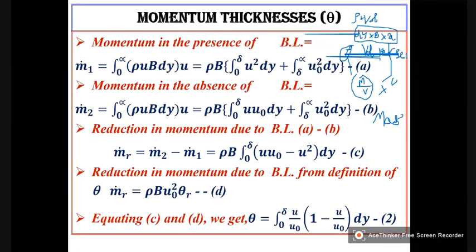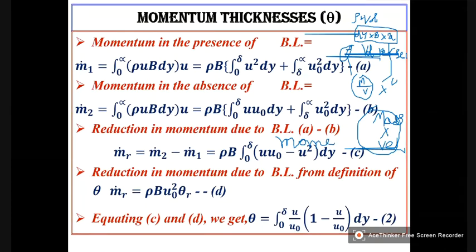Now this mass multiplied by velocity gives me momentum. Now, do you all catch this point?